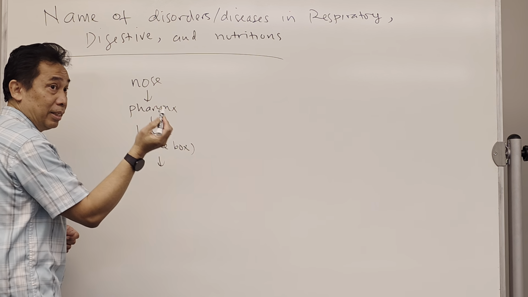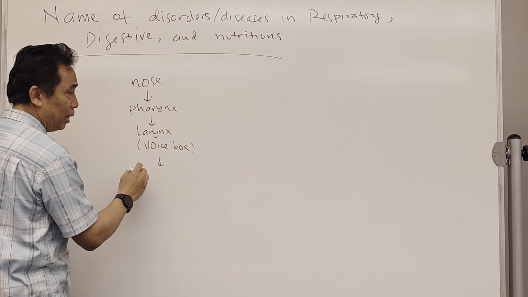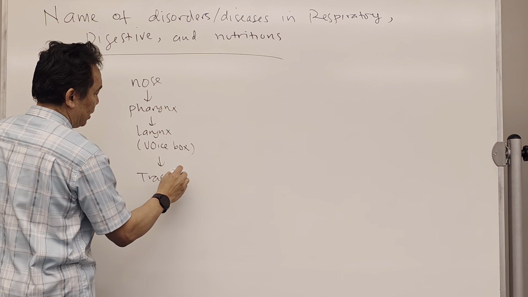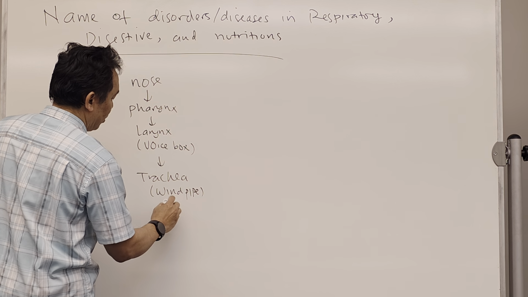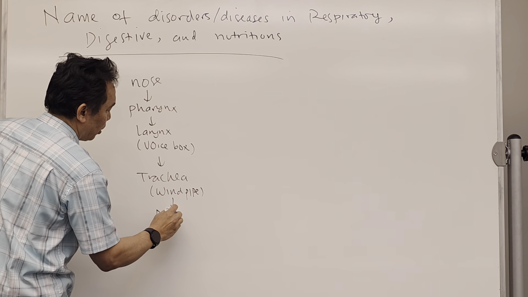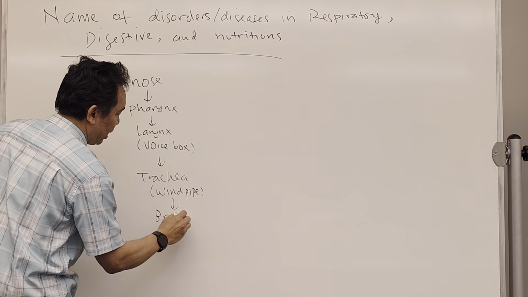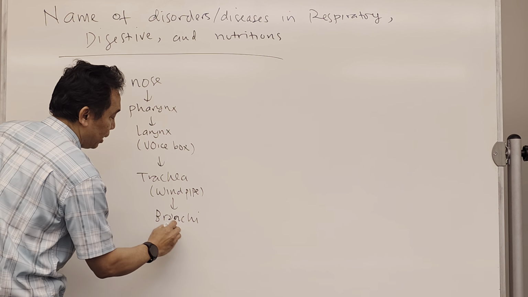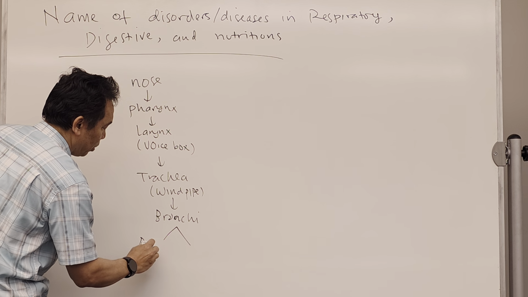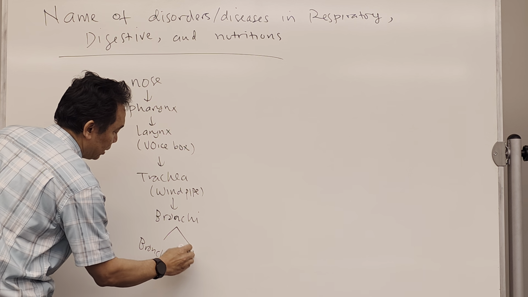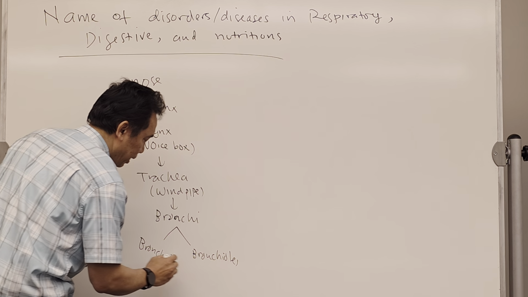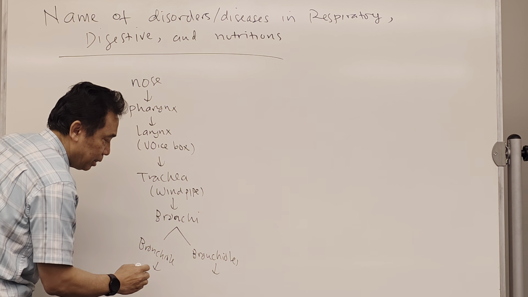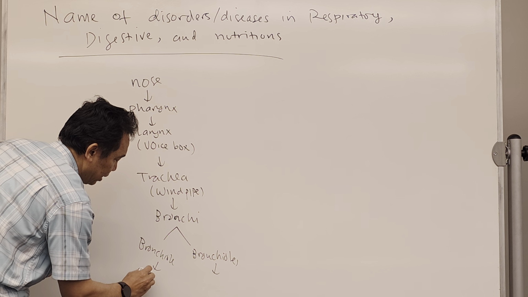Then the air will go to the trachea, which is the windpipe, then to the bronchi, left and right, then to the bronchioles, and finally the alveoli.